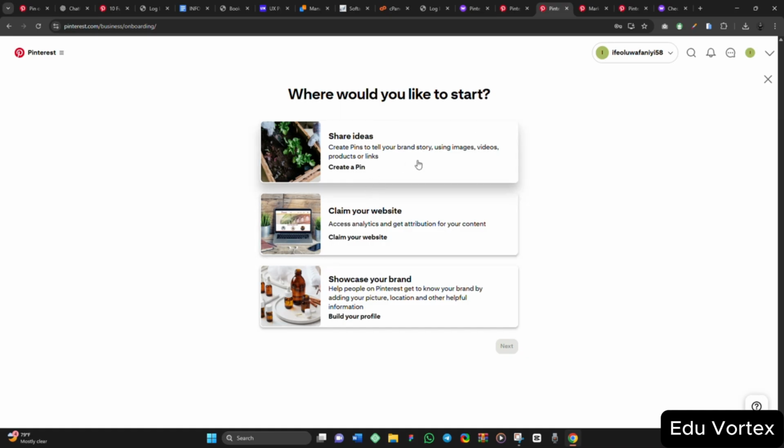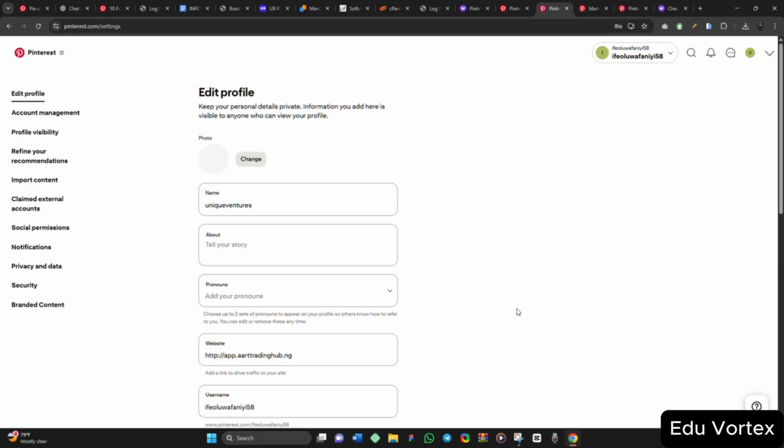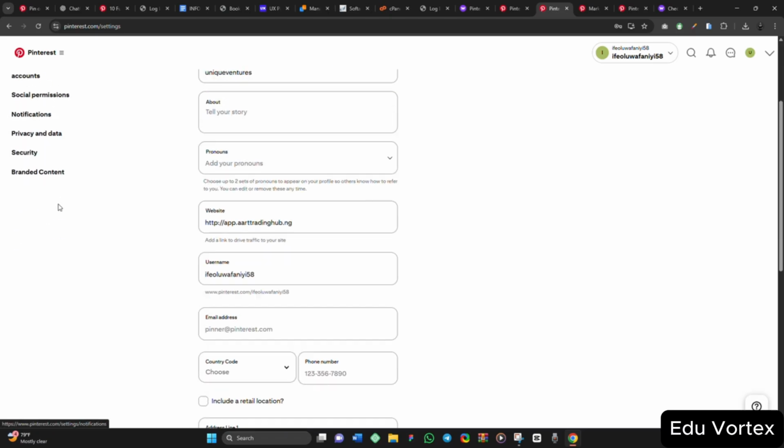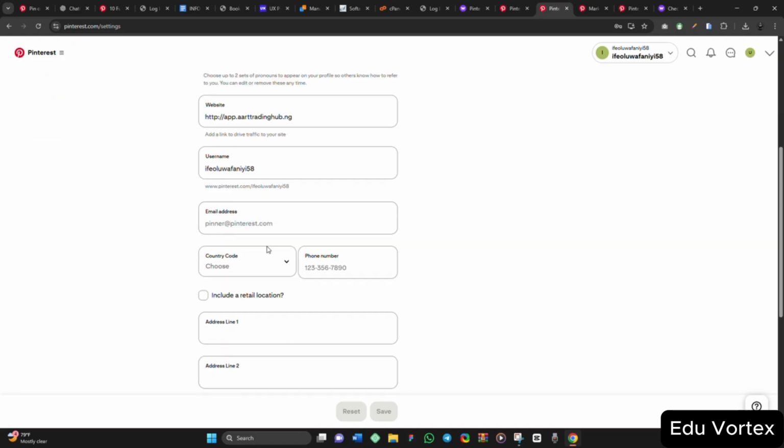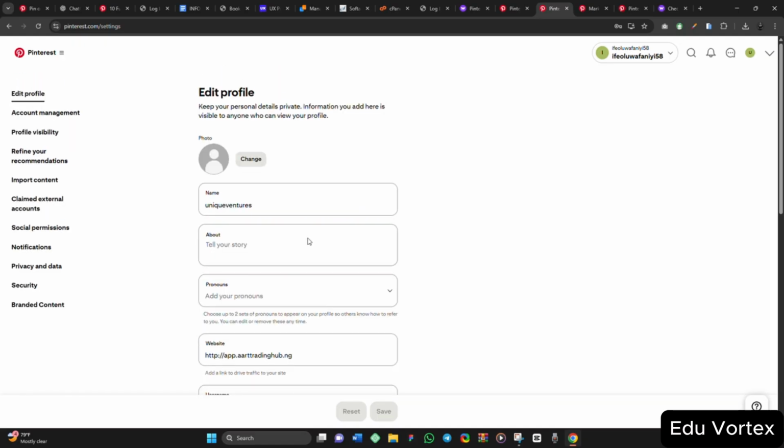So where should you start? Share ideas, claim your website, showcase your brand. If you want to showcase your brand, you start building your profile. So next, you can now start building your profile, refining your recommendations. You start building it here. If you like, you start putting your address and every piece of information, so that if anybody wants to buy, they're able to see it. You can go through this yourself.